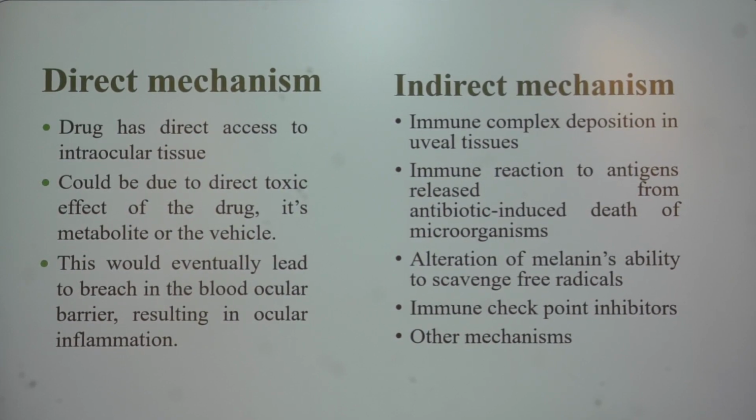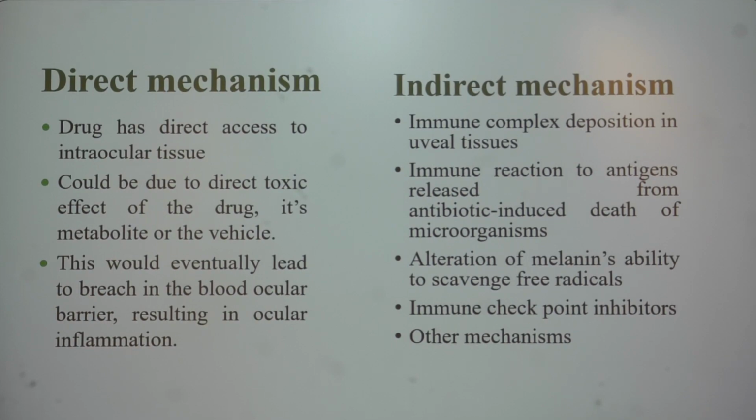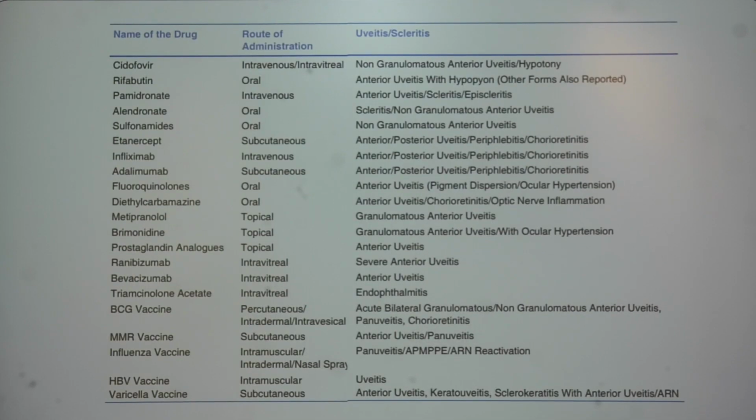Direct, when the drug has direct access to the intraocular tissues, we see anterior uveitis, especially in some patients with multiple intravitreal injections. So these are drug-induced direct mechanisms, where it eventually leads to a breach in the blood-ocular barrier, resulting in ocular inflammation. Indirect mechanisms include deposition of immune complexes, an immune reaction to antigens, or alterations in the scavenging mechanism. So we have learned that drug-induced uveitis can mimic uveitis in any form, from anterior uveitis to panuveitis to even scleritis.